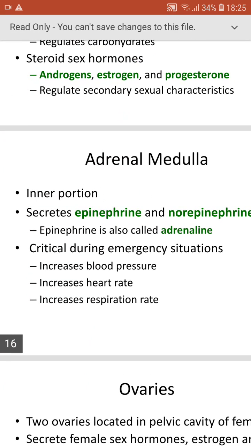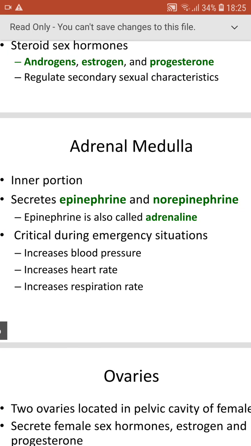Next, the adrenal medulla, the inner portion, which secretes epinephrine and norepinephrine. Epinephrine is also called adrenaline, and norepinephrine is also called noradrenaline. Both are the same. These are critical during emergency situations, increasing the blood pressure, the heart rate, and the respiration rate. All the systems get excited except one, that is the digestive system.